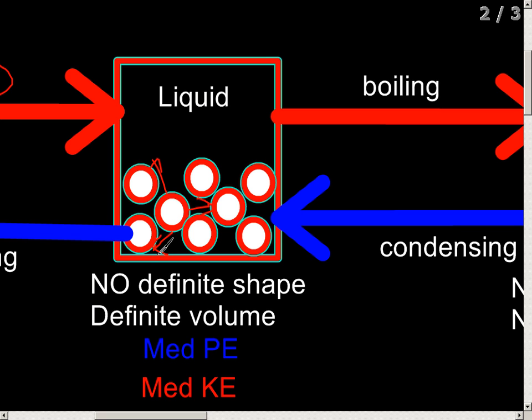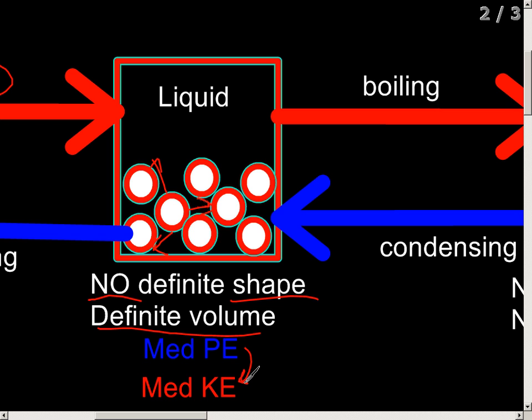The properties of a liquid are that they have no definite shape. They take the shape of whatever you put them in. But they do have a definite volume that you can measure easily. So as we heated up that solid, some of its potential energy was converted into kinetic energy.